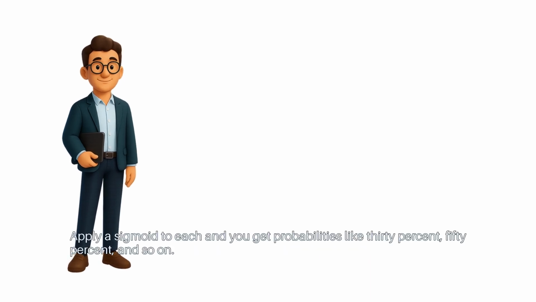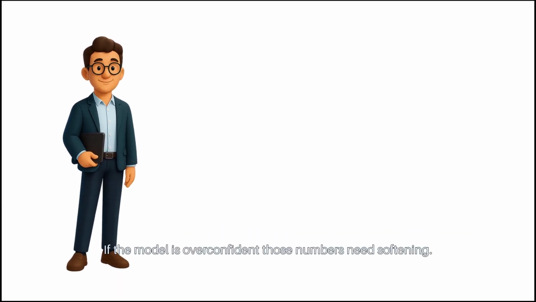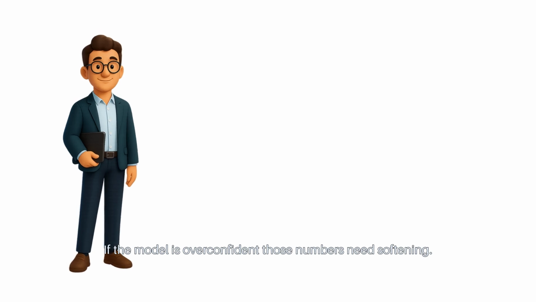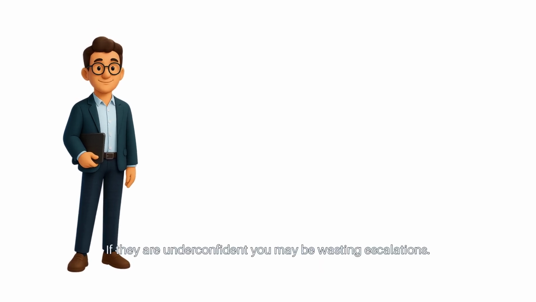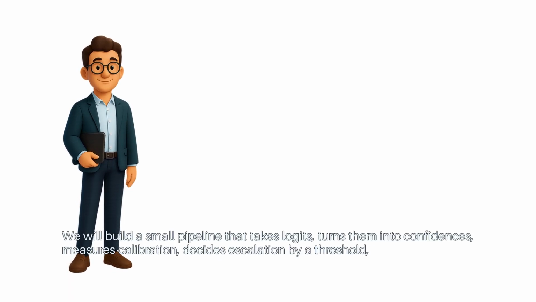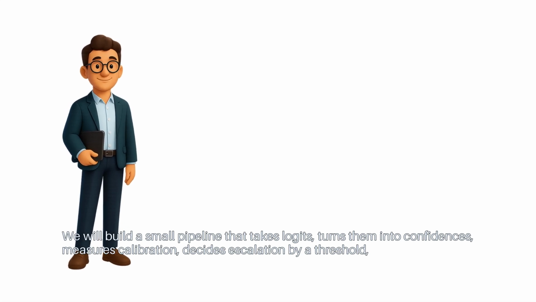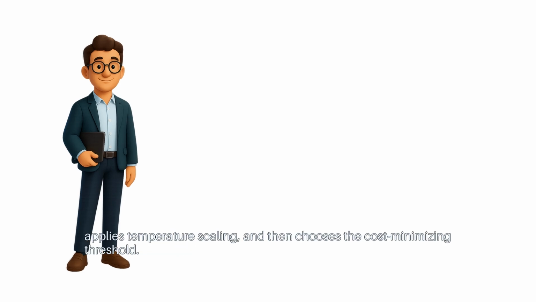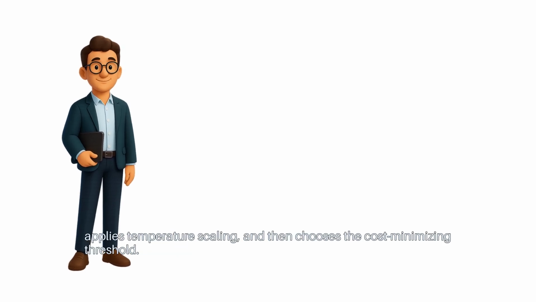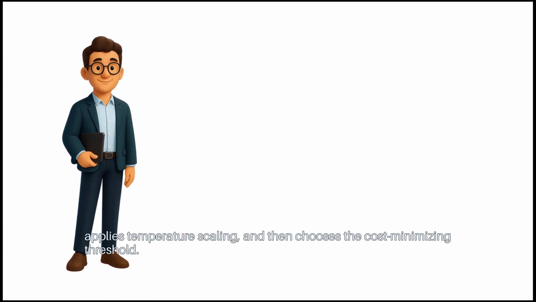Apply a sigmoid to each and you get probabilities like 30%, 50%, and so on. If the model is overconfident, those numbers need softening. If they are underconfident, you may be wasting escalations. We will build a small pipeline that takes logits, turns them into confidences, measures calibration, decides escalation by a threshold, applies temperature scaling, and then chooses the cost-minimizing threshold.